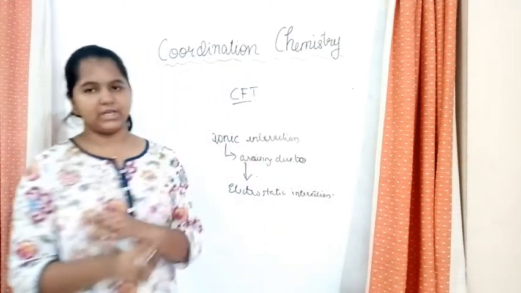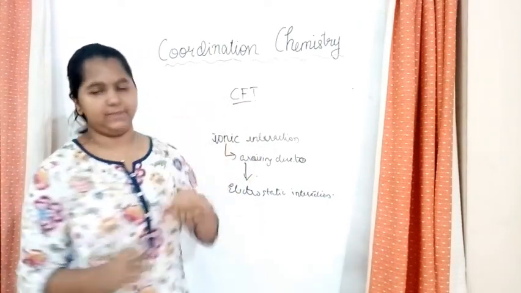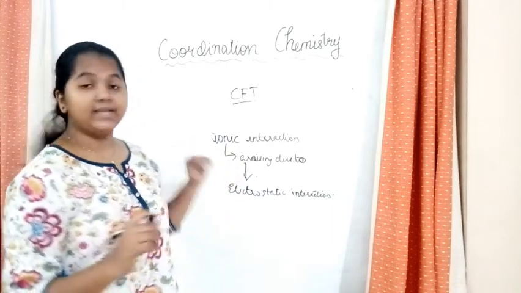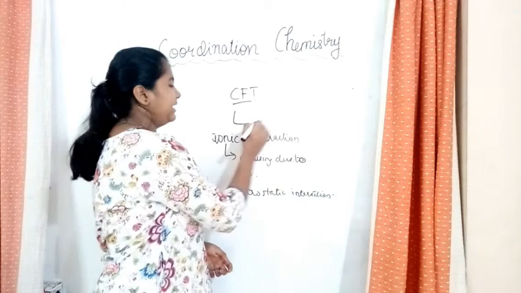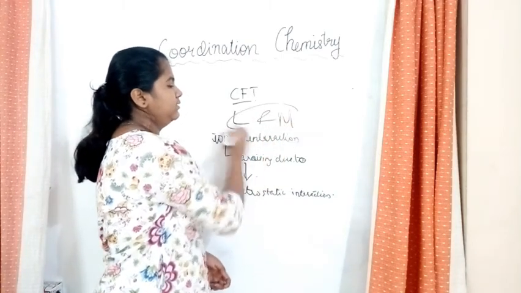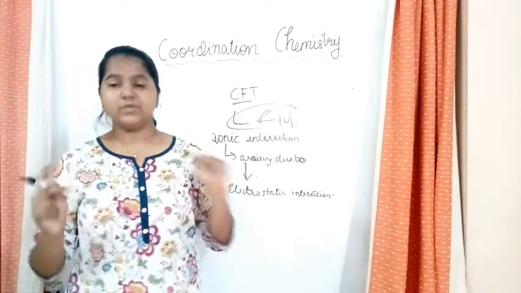Why is it an ionic interaction in CFT? It is because there is an electrostatic interaction between both ligands and metal.